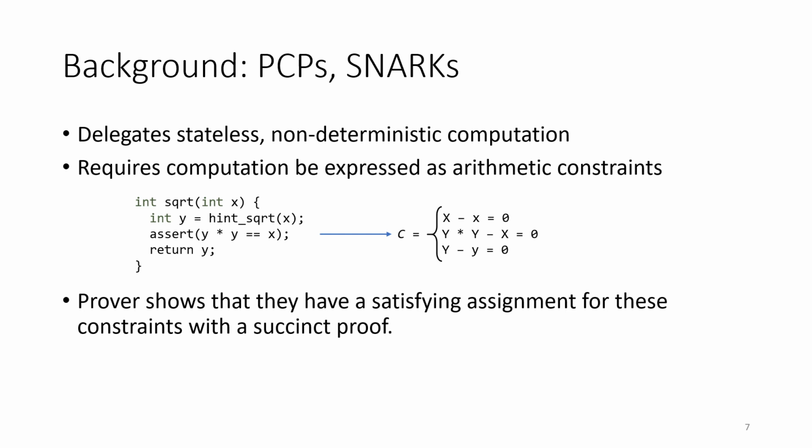For example, here we have a square root function. The prover is actually going to supply the square root as a hint, and the function is just checking that the square of the alleged square root is what it's supposed to be.